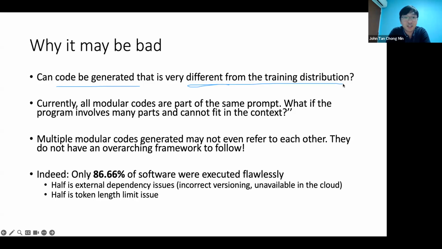So if it's out of the training distribution, your ChatDev process, even though it involves many agents, all these agents are still trained using ChatGPT. ChatGPT is the base agent. Whatever ChatGPT is trained on, it's good at. Whatever ChatGPT is not trained on, even if you put 1,000 agents talking to one another, people like to say you have emergent properties if you have multiple agents, right? Even if you have this emergent ability, you still have a capability limit.